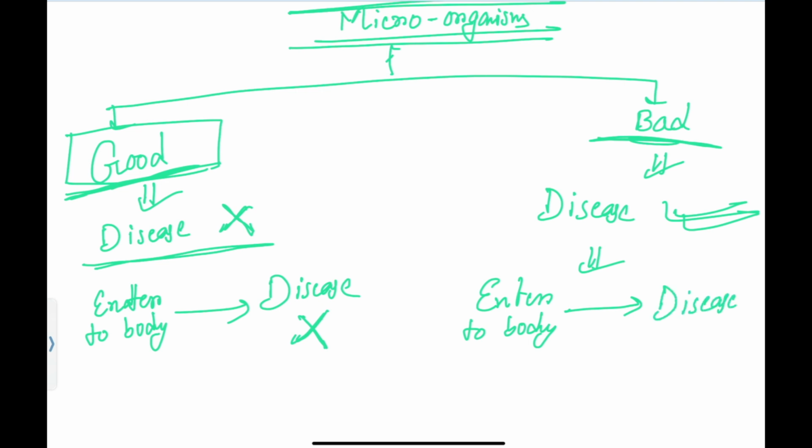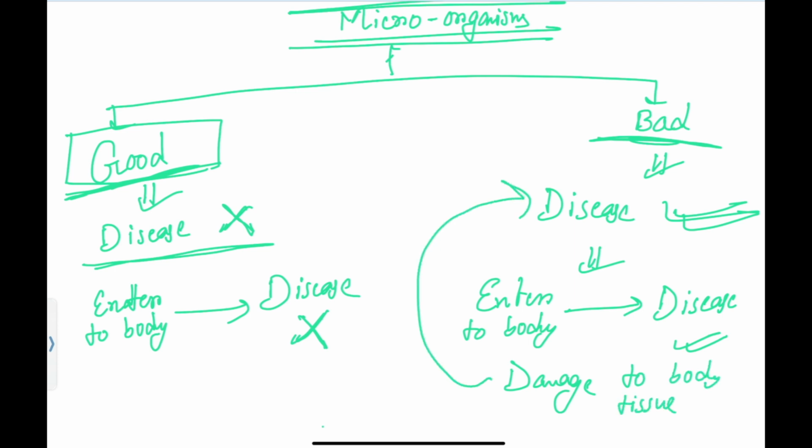That's why they are bad in nature. So no matter whether a microorganism enters our body or not, no matter whether they are multiplying or not, they should damage the body tissue. If they damage the body tissue, they will cause disease. If they don't damage the body tissue, they can't cause disease.